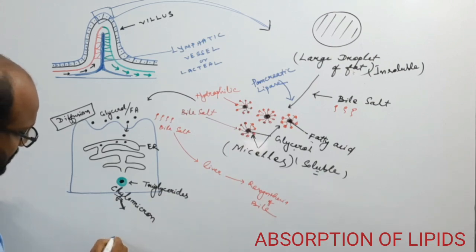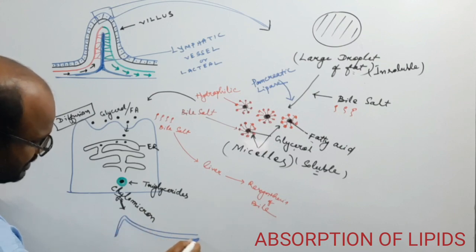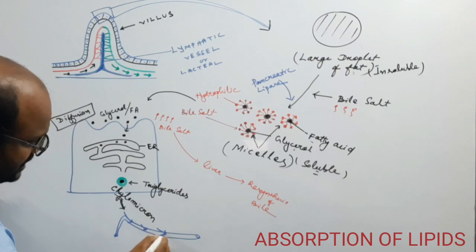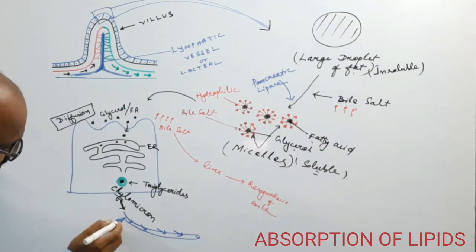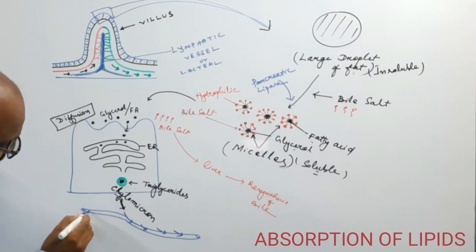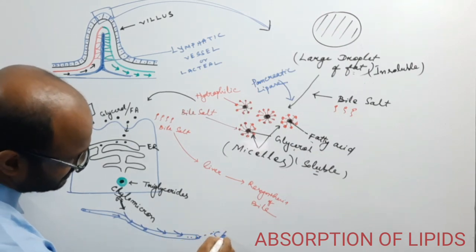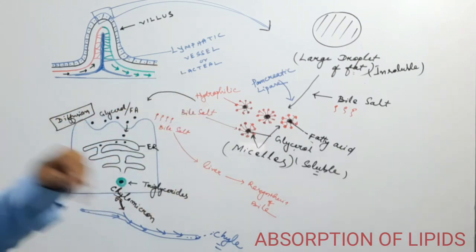So suppose that this is the lymphatic blood vessels which carry the chylomicrons. So because of the presence of chylomicron, these lymphatic blood vessels become white in color, which is known as the chyle. So this is the absorption process of the fat.